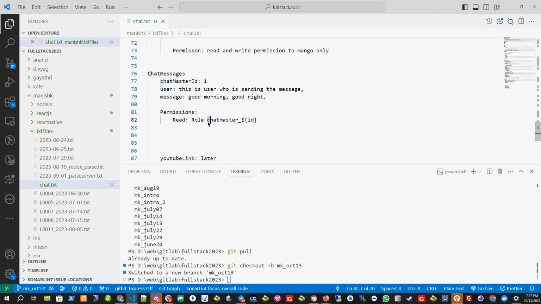So read permission will be to this chat master ID role. Now, what should I give write permission to? Can anyone tell me? To whom should I give the write permission? To the user who created the chat, who sent this message, to that user.